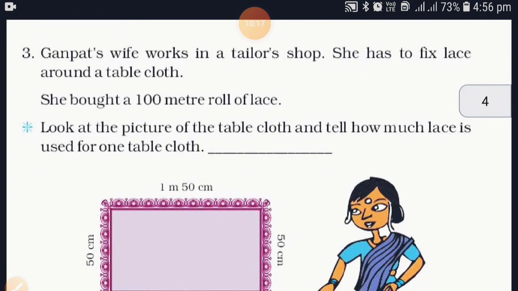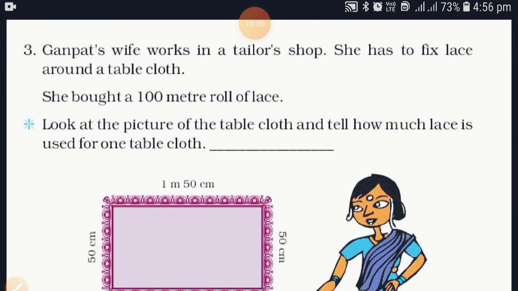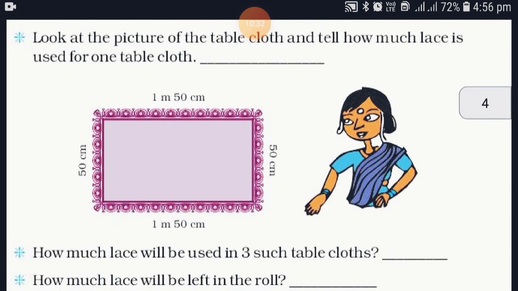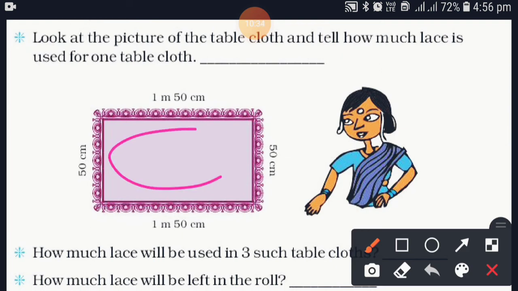Now the next question is, Ganpat's wife works in a tailor shop. She has to fix lace around the tablecloth. Now here you can see the picture. See, this is the tablecloth and this is the boundary. Always remember the word boundary.